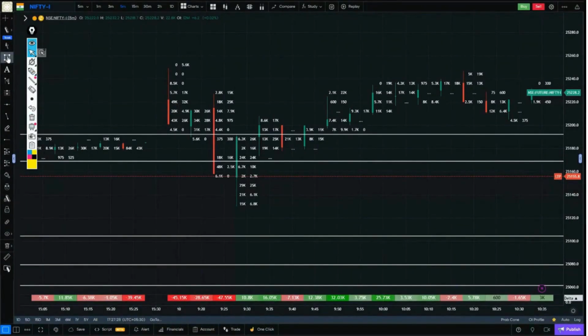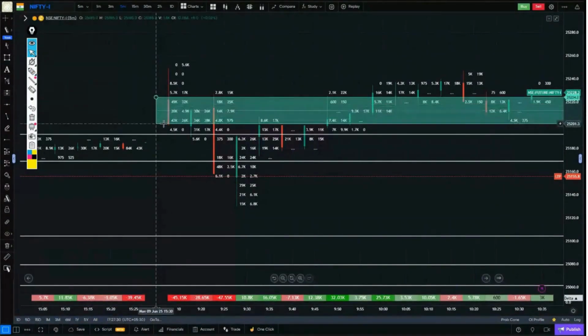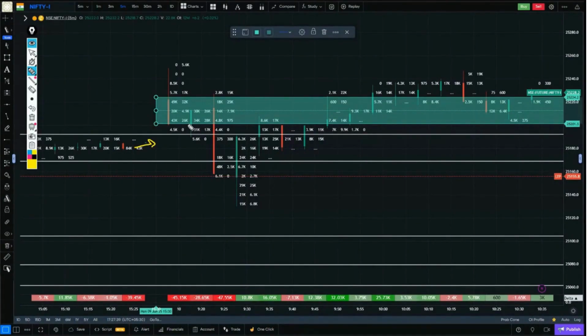Okay, so we've marked this selling, but yesterday's opposition zone was also below. The opposition zone is right here. No problem. Next candle, even in the next candle, the highest selling has happened at the same spot, 34k. But look at this candle. The selling has happened inside this candle, but this candle has broken all the selling zones of the first and second candles, so we'll also break them.